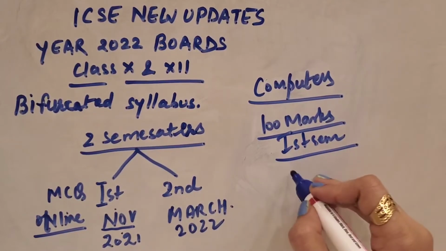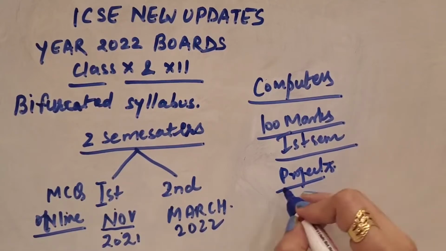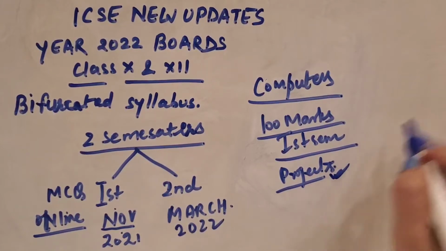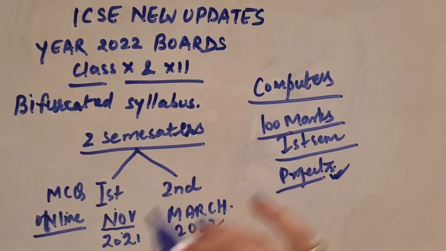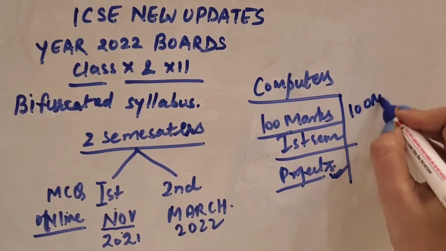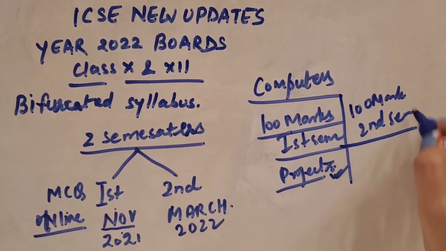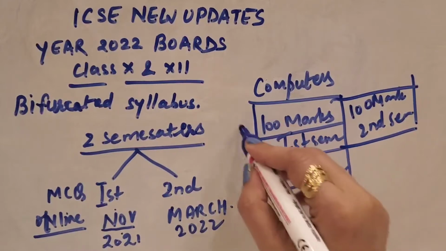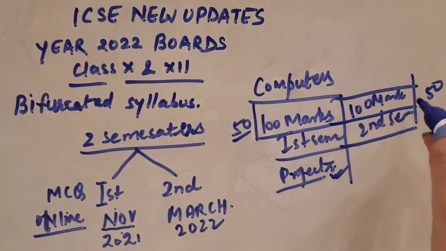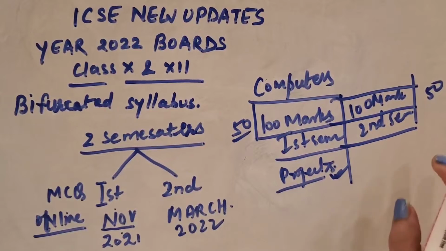The projects and assignments will also be considered, so you all have to submit your project and assignment to the schools before the month of November. In the second semester, or second board exam, again a 100 marks exam they will conduct. They will take 50 marks from here and 50 marks from here, you can say an average of both, and that average will be considered as your board exam marks.